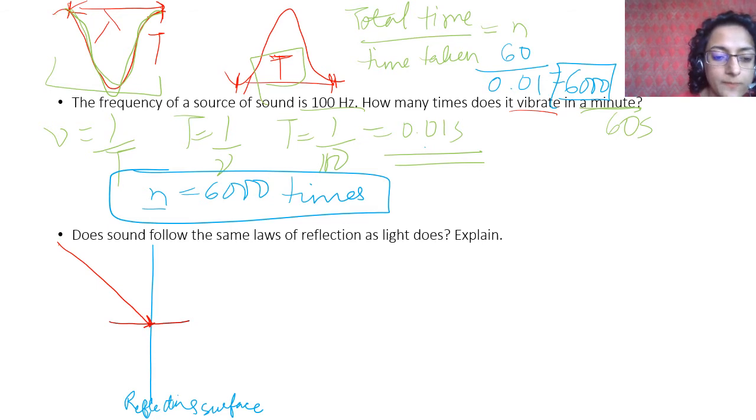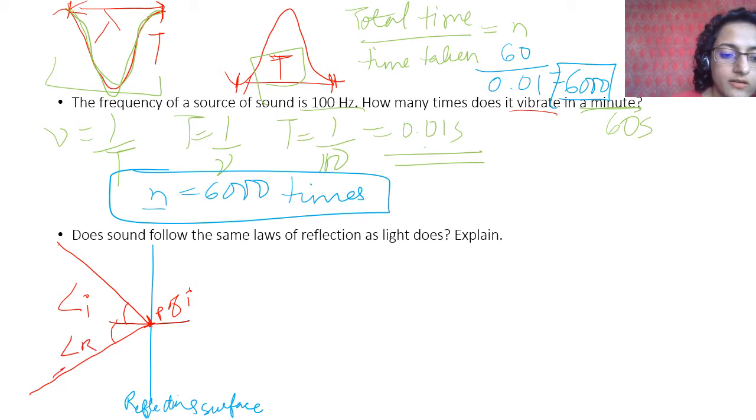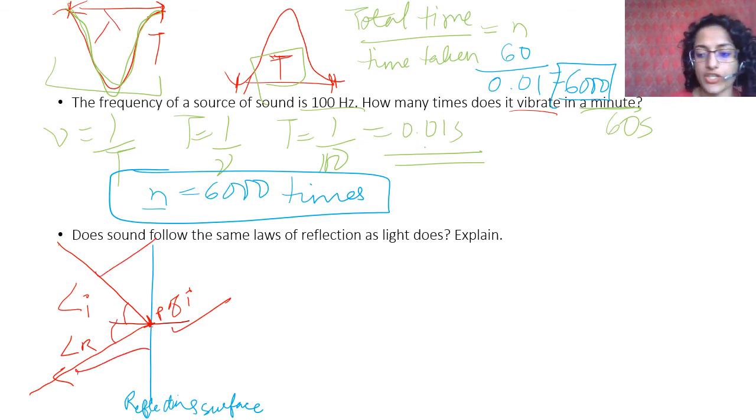Okay, this is normal. Normal is perpendicular to the reflecting surface. So what does the law state? That the angle of incidence made by the sound wave at the point of incidence is equal to the angle of reflection, and these three lie in the same plane. Which three lie in the same plane? The normal, the incidence and the reflection.